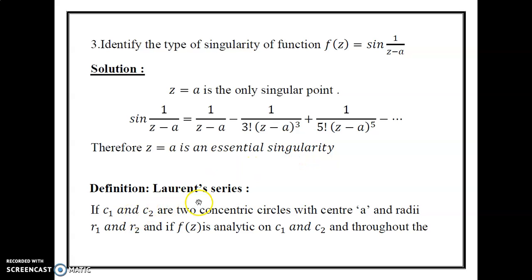Next, the definition of Laurent series. Consider the two circles C1 and C2 with the center a and radius R1 and R2.